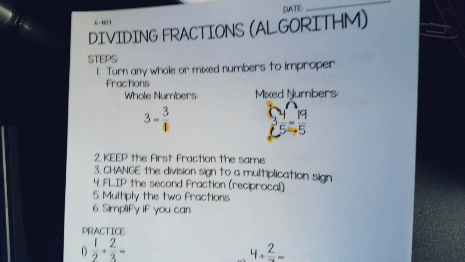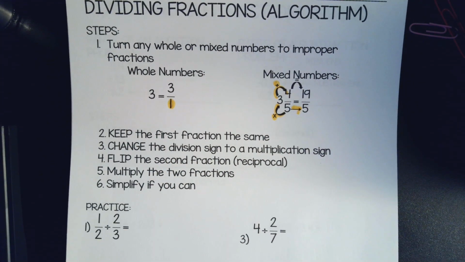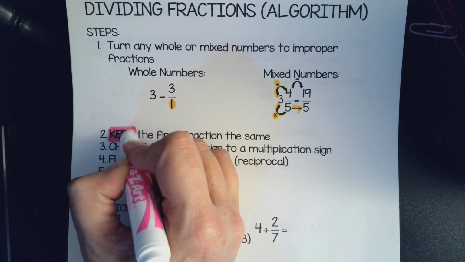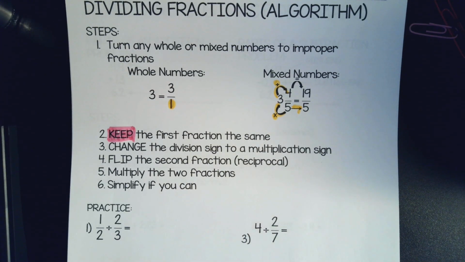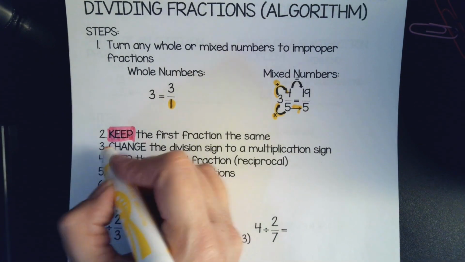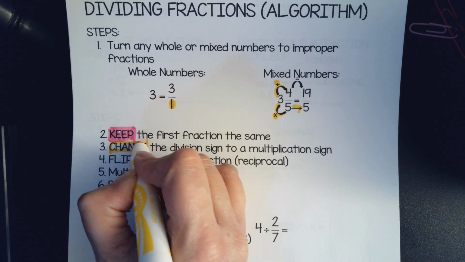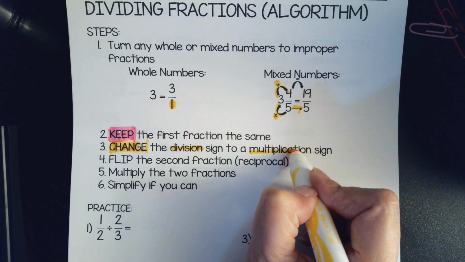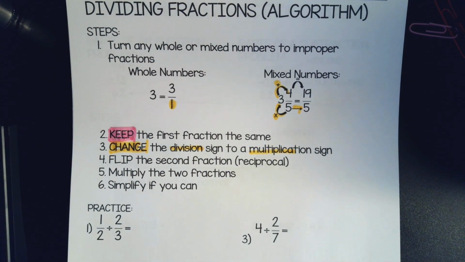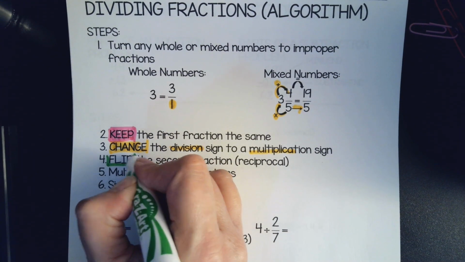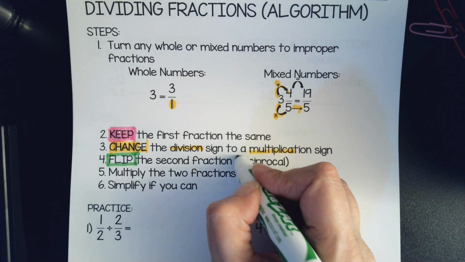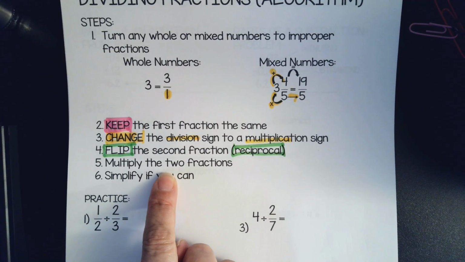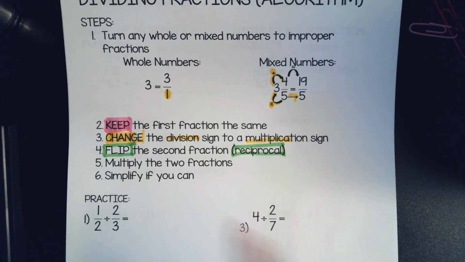So here's our algorithm. First, you keep the first fraction the same. He does not change. You keep him. Secondly, you're going to change the division sign to a multiplication sign. So changing division to multiplication. Lastly, you are going to flip the second fraction. That's also called your reciprocal when you flip it. And then you can just multiply them like they're just two fractions. And then simplify it if you can.